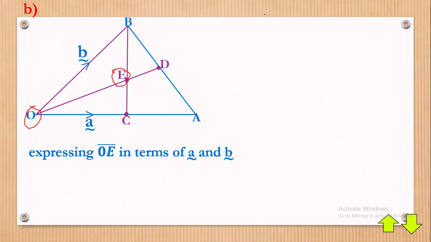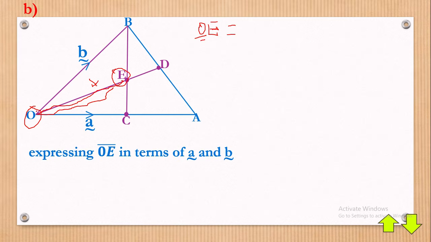Now, what does it mean? OE. It's more like they're asking, how can you move from O to E, but without using the shortcut I've given? Without using the shortcut, use the other routes apart from this direct route from O to E. Use other routes, however long they may be, but they will move. So OE, how can you get OE? Now the first letter is O, so you also begin from O.